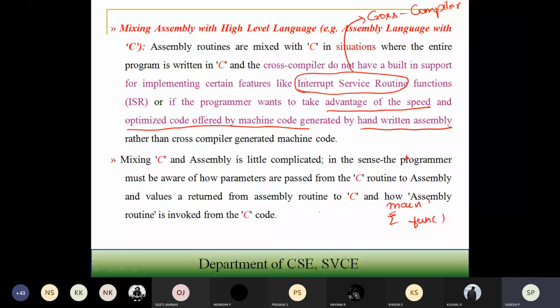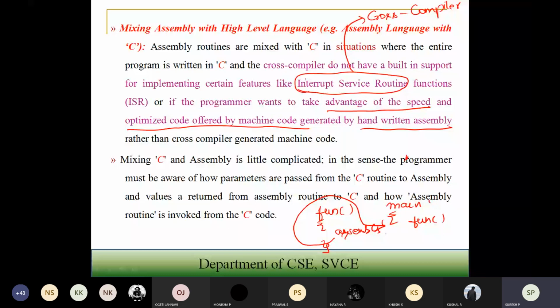After the completion of this assembly code, how it returns to the main function has to be kept in mind, along with parameter passing. I should know how to pass the parameters and how to work on those parameters in the assembly code.